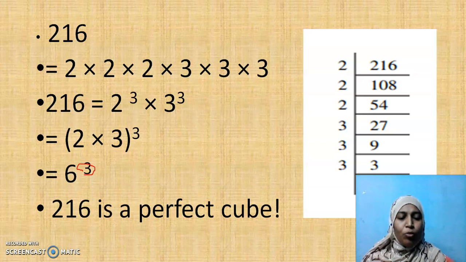If it is a perfect cube number, all the factors will occur in triplets. 3 things. See here 2 is 3 times. Here 3 is also occurring 3 times. So you will have 2 into 2 into 2, 3 into 3 into 3. This 2 is written as 2 cube, 3 is 3 cube. So in general I can say 2 3s are 6 the whole cube. So 216 is a perfect cube number and it is written as cube of 6.